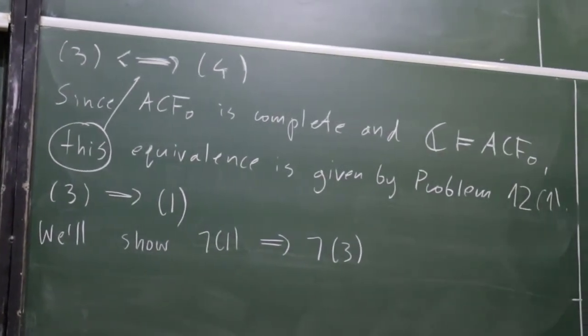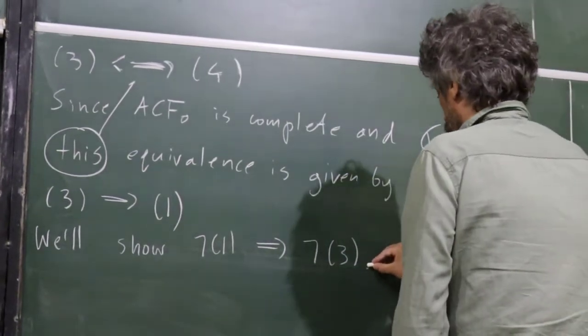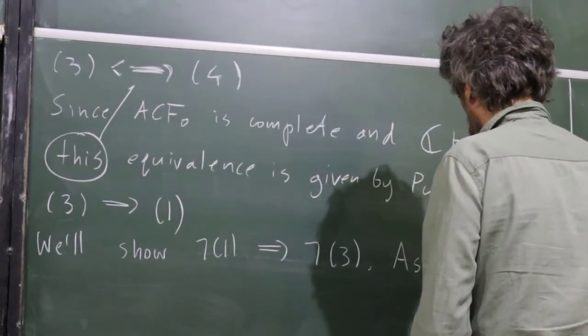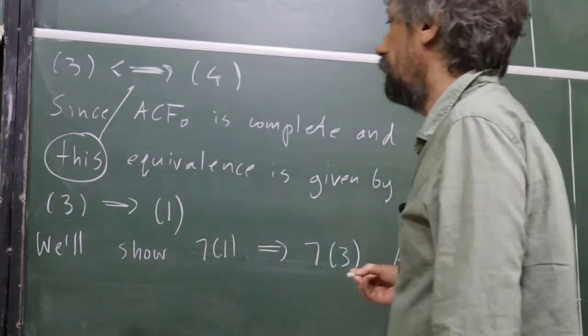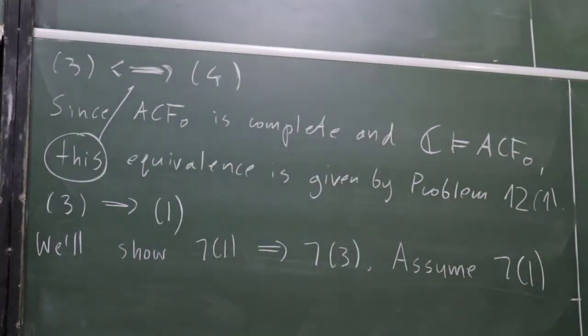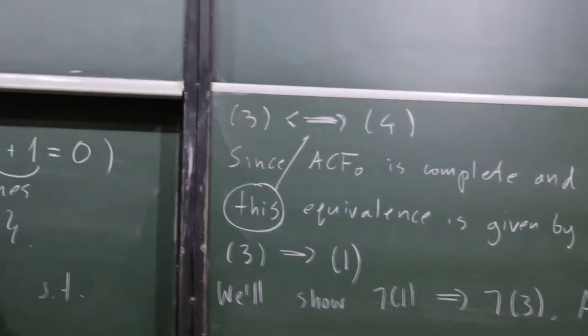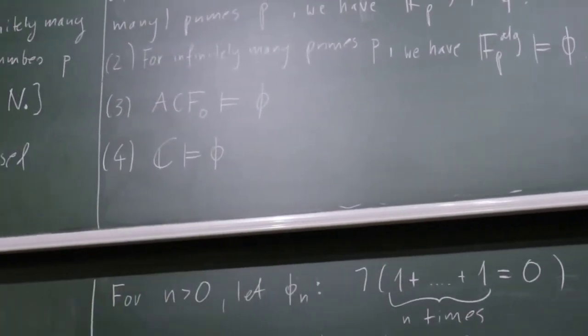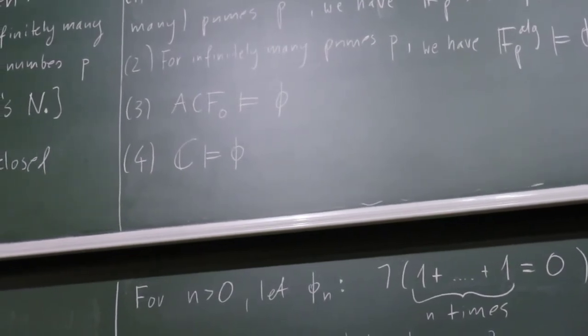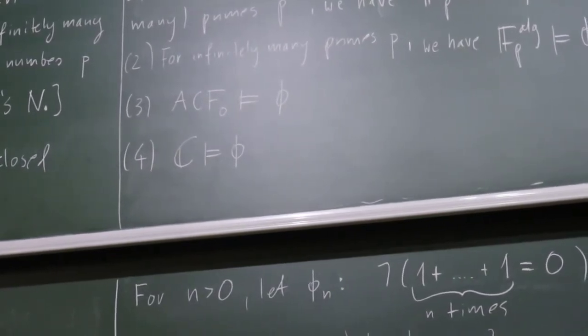Okay, so assume not 1. So we have the sentence phi all the time. Assume not 1. So it's not true that for almost all primes something happens.